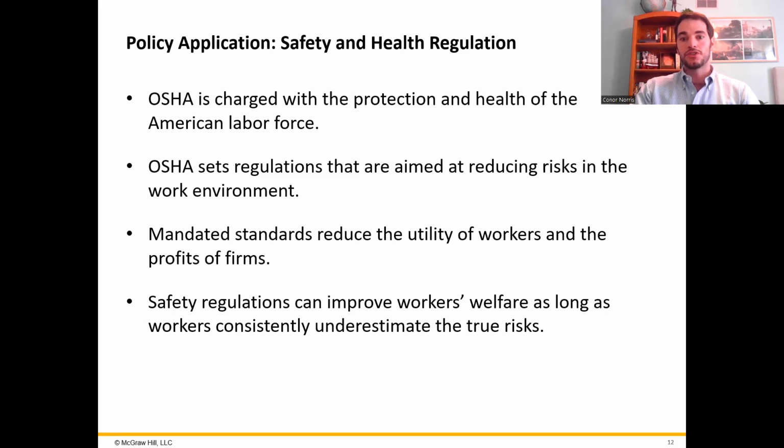But as we discussed, workers also care about wages. So how do firms balance the cost of meeting safety regulations while also keeping their wages competitive? And how do workers' preferences for safer jobs interact with their wage demands? We can use the model of isoprofit curves and individuals' utility functions to see how firms respond to safety regulations like those set by OSHA, how this impacts their profits, and look at the worker choice side.